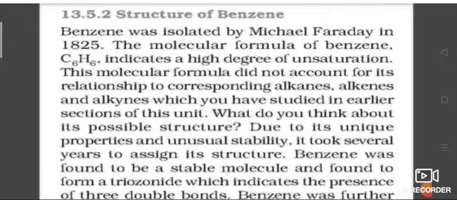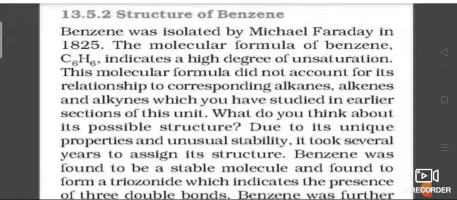Structure of benzene. Benzene was first isolated by Michael Faraday. Its molecular formula is C6H6, which shows the presence of a high degree of unsaturation. It is a highly stable molecule. It forms a triozonide with ozone, which shows the presence of 3 double bonds. Further, on substitution, it gives only one mono substituted product, which shows that all the 6 carbon and 6 hydrogen atoms of benzene are identical. So that is why it forms only one mono substituted product.